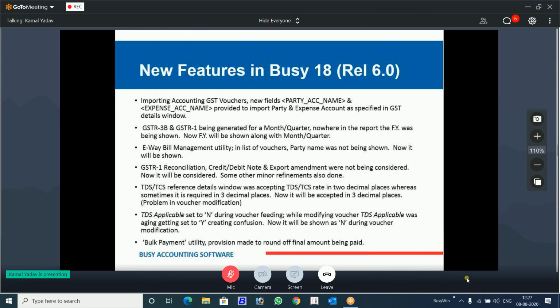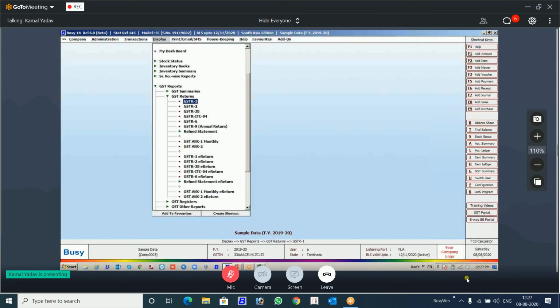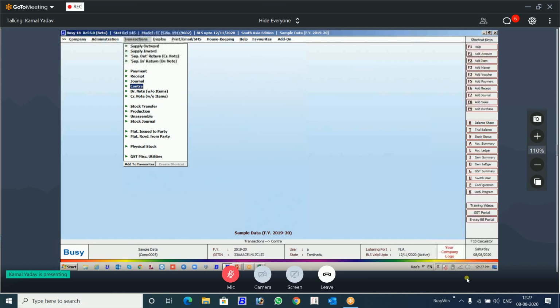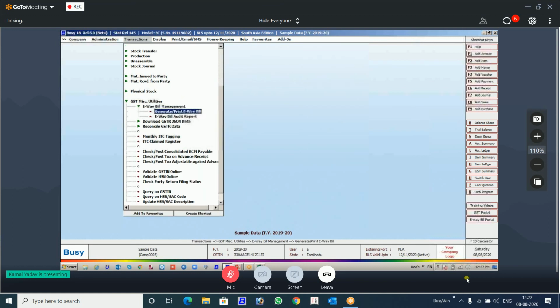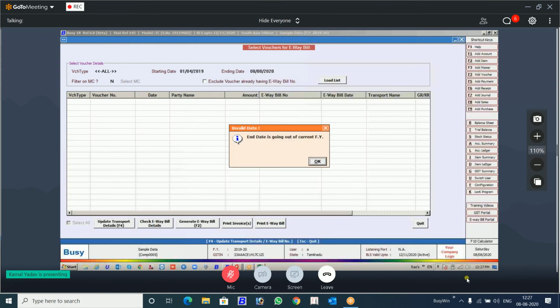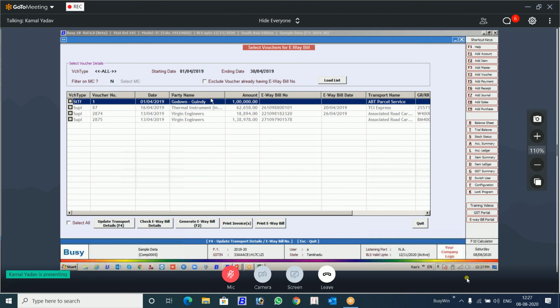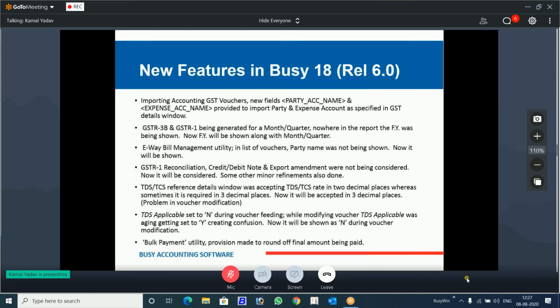E-way bill management: party name is also shown. I will show you. This party name was not shown earlier. It is the fourth column. So this is now shown in the e-way bill management.